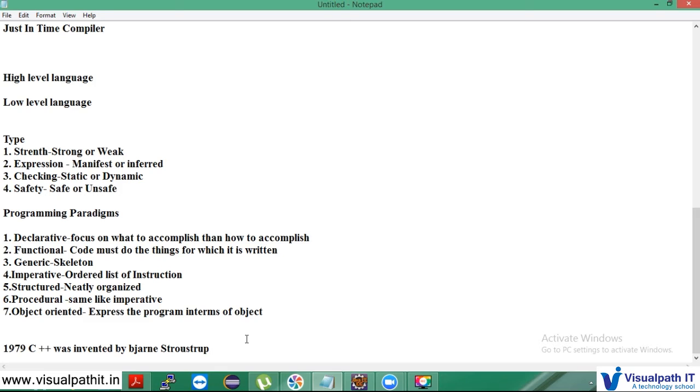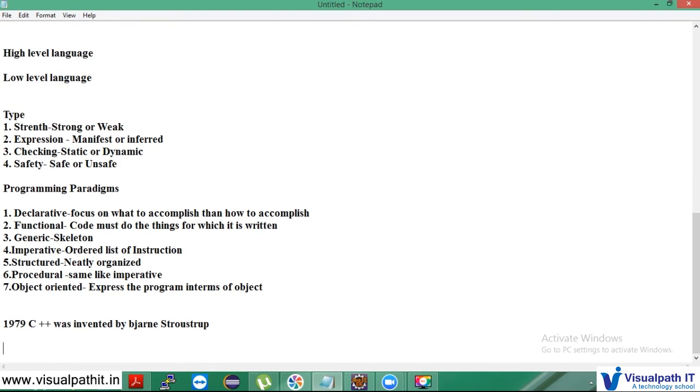So the first C with classes compiler was called CFront, which was derived from the C compiler called CPRE. So this is the compiler from which it derives CFront.